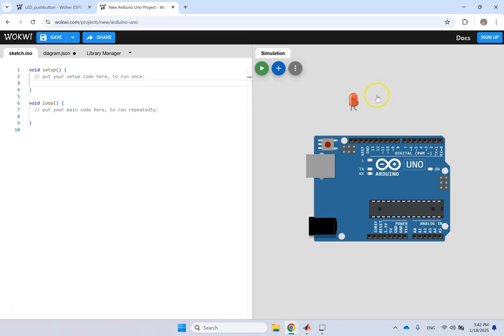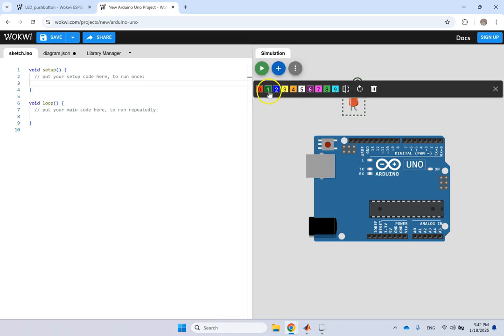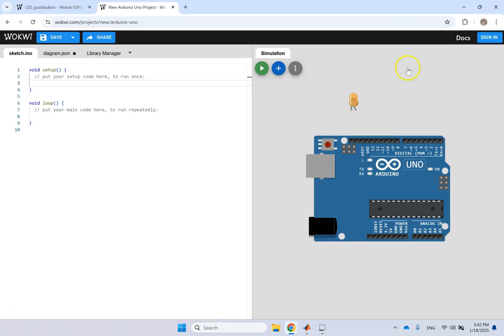And now you see when you click on it, right? Look, you can change the color of the LED as well. So there are other things you can do. And if you want, you can flip that, you can rotate that component, and you can delete it. So there are all sorts of things that you can do.